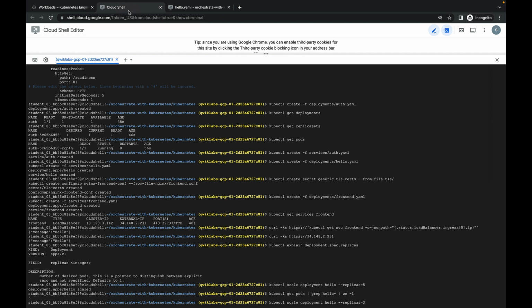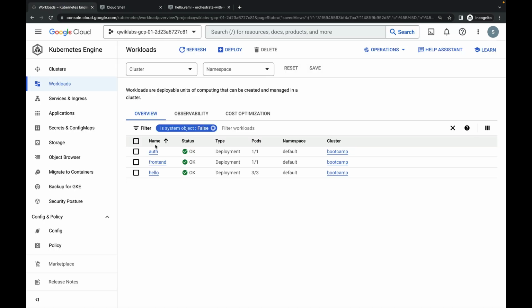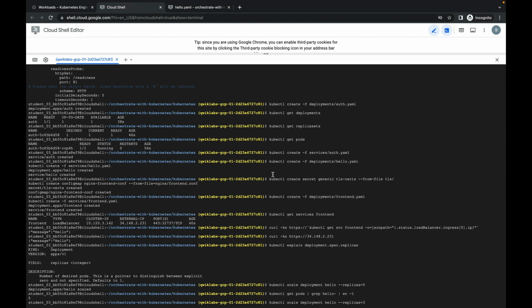So the same thing, through the command, how we can deploy all of these and also how it is working, let me show you that as well. Here this is the auth deployment file, and this is the front end, and this is the hello. So three deployments were successfully deployed through this command, right?